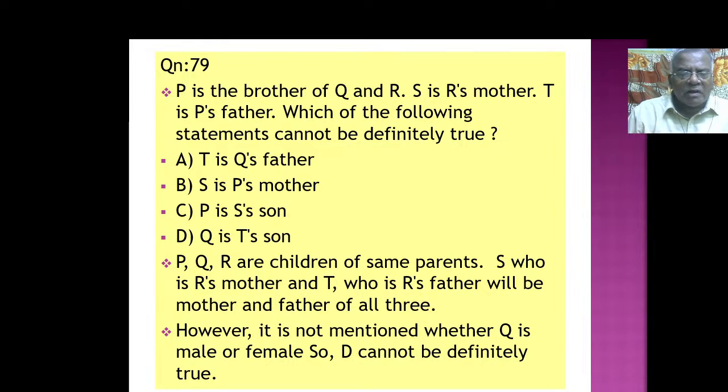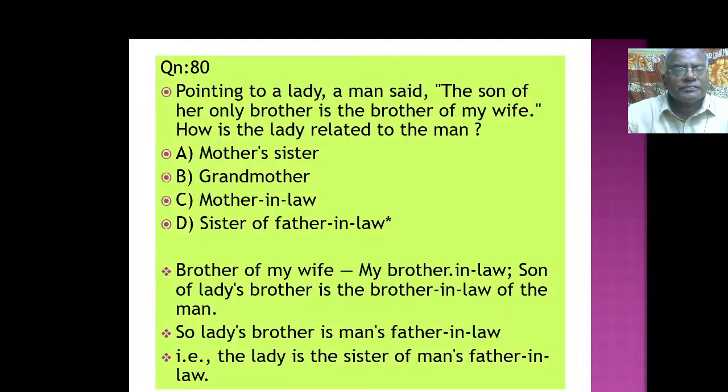So however it is not mentioned whether Q is male or female. So T cannot be definitely true. Q is T's son அப்படிங்கிறது not definitely, because it is not mentioned whether Q is male or female. அதன் நிமித்தமாக D cannot be definitely true அப்படின்ட்டு முடிவுக்கு வரும்.